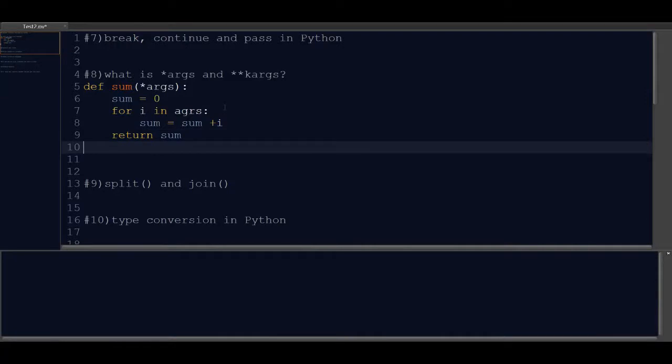Now let's try to call this function. In the first case, let's pass three arguments.